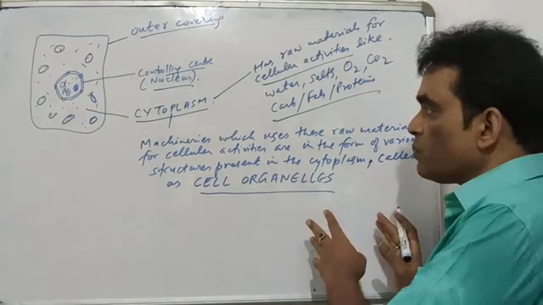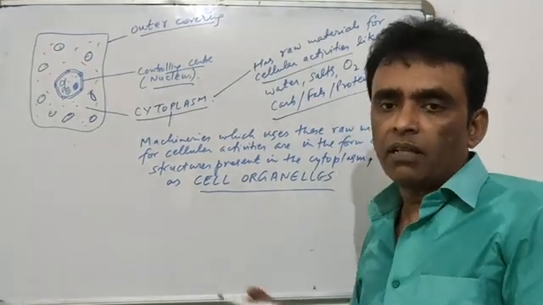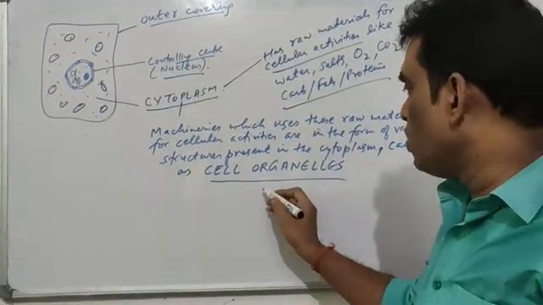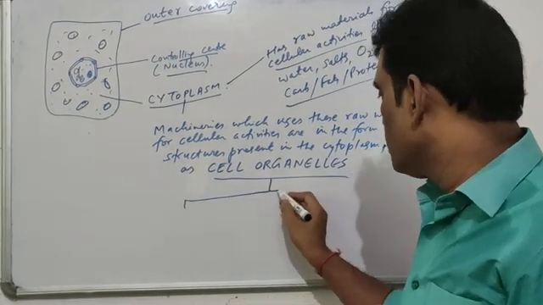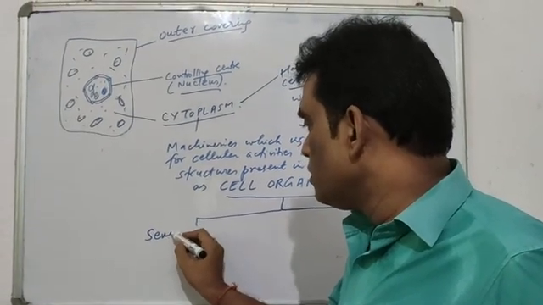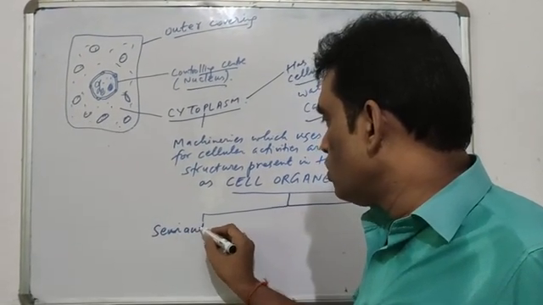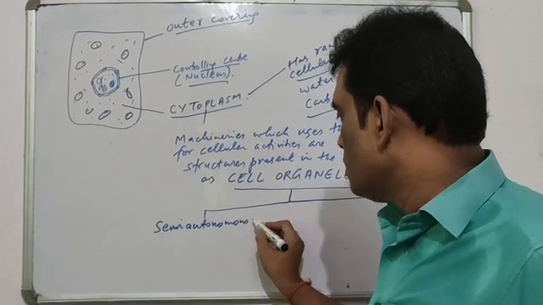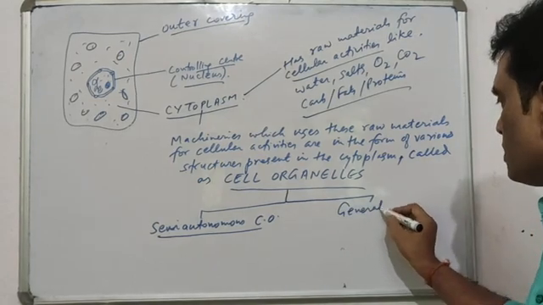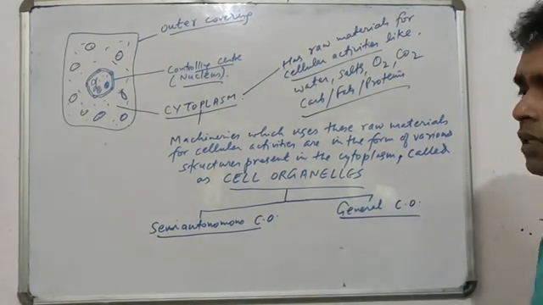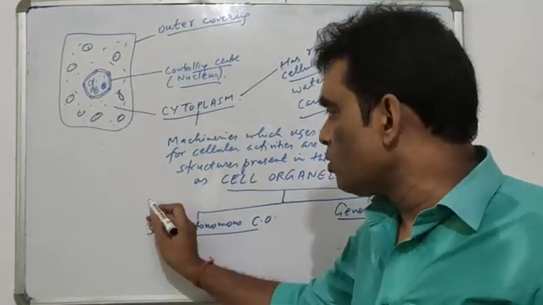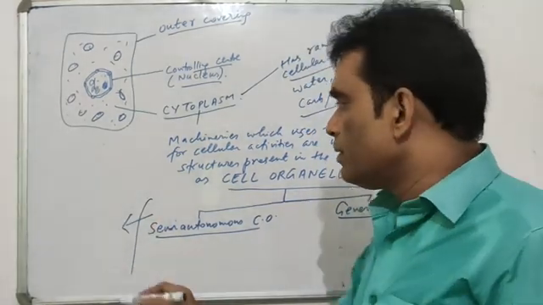There are certain cell organelles present in plant cell, there are certain present in animal cell, there are some organelles present in both. Is that clear? But as such, we will talk about certain cell organelles. The cell organelles are classified into semi-autonomous cell organelles, or we can call them general cell organelles. There are a large number of cell organelles. Some are called semi-autonomous cell organelles. What are called semi-autonomous cell organelles? What will we say?